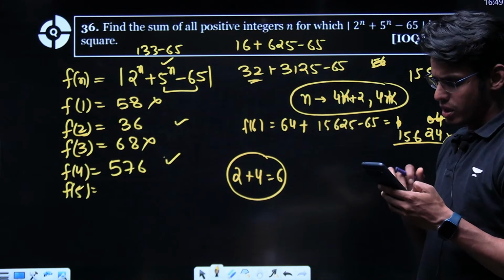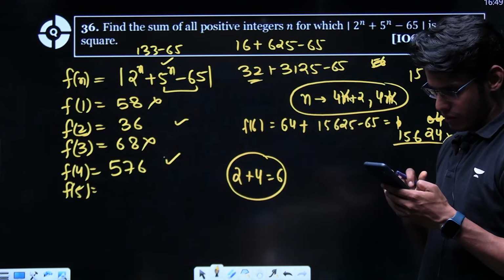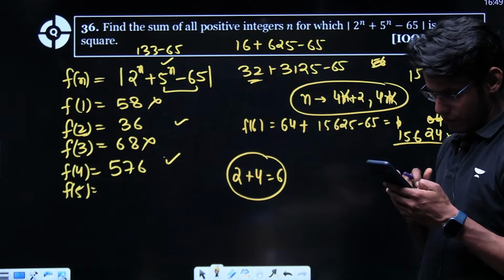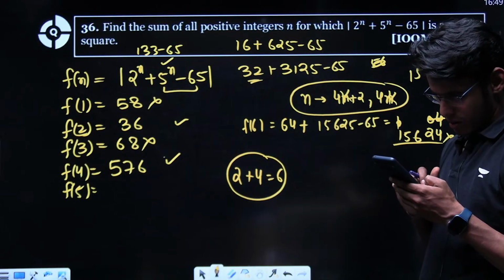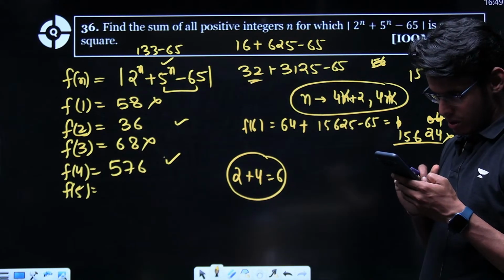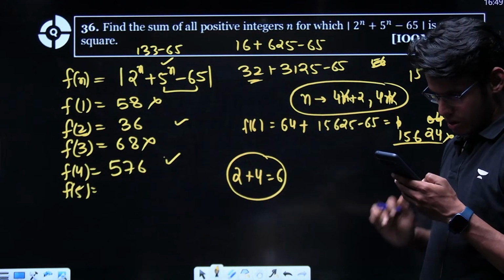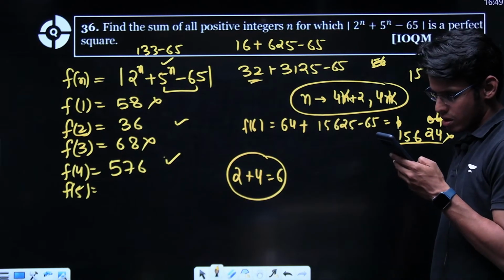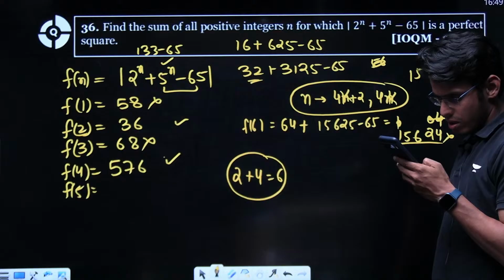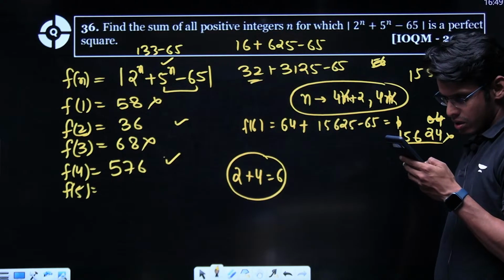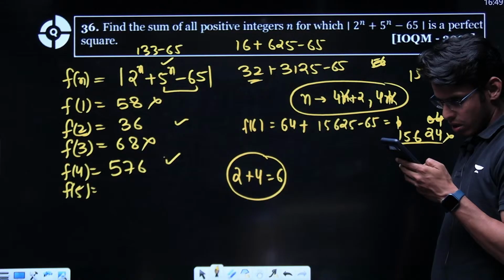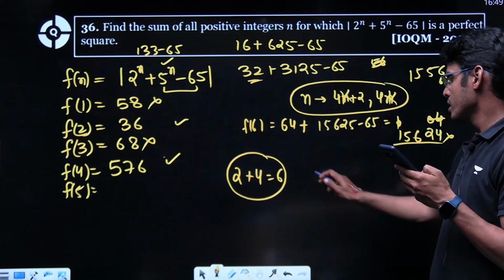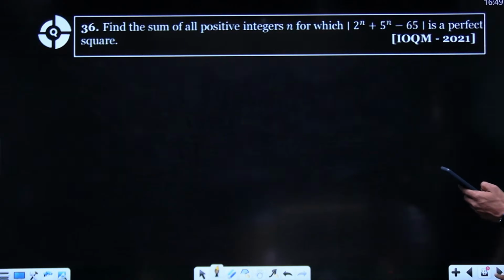Which problem was it? I think it's chapter number 4. I'm just finding the answer key. Yes, this is the answer. 6 is the only answer.